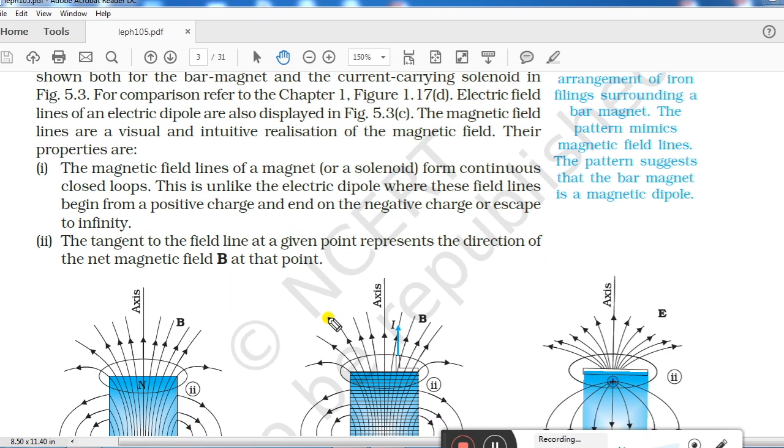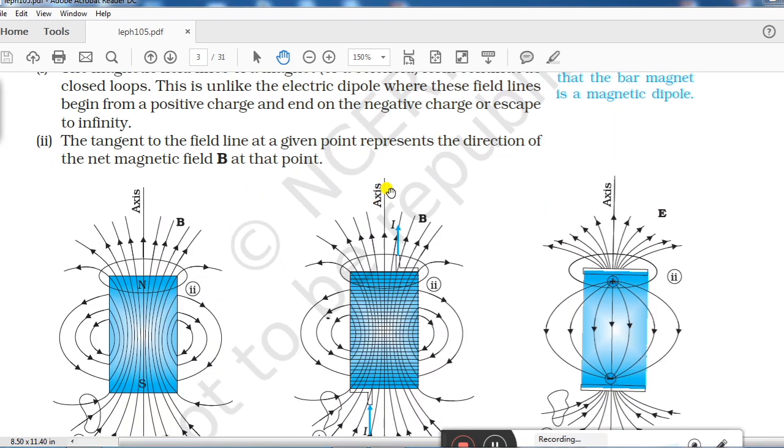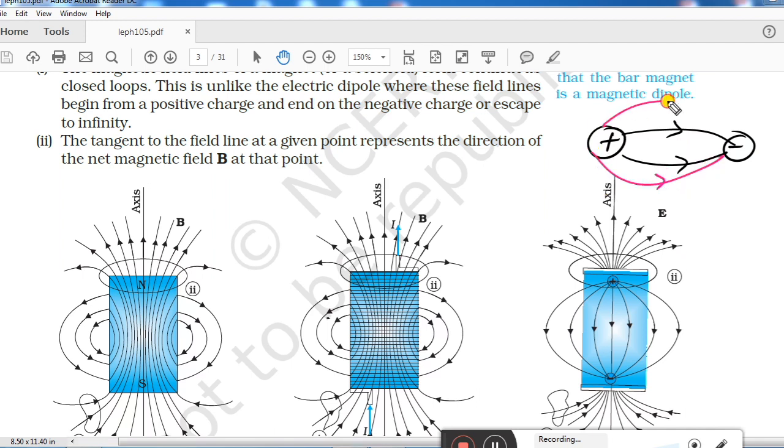Let us discuss this point. What you studied in case of electric dipole, or simply a combination of two equal and opposite charges, is that field lines start from positive charge and terminate on negative charge. That's it. But in case of a bar magnet, magnetic field lines start from north, go to south outside the magnet, and inside the magnet they travel from south to north, and in this way they form a loop.